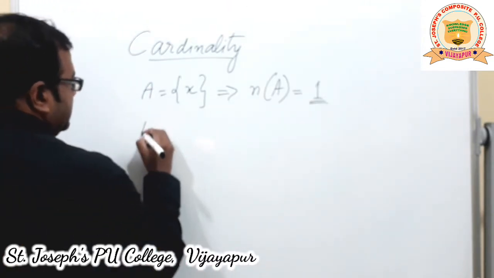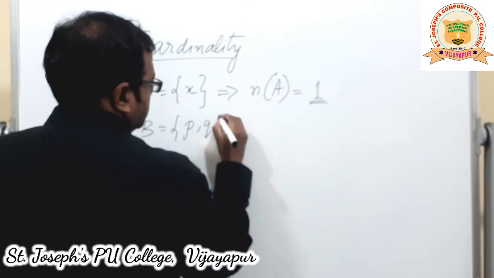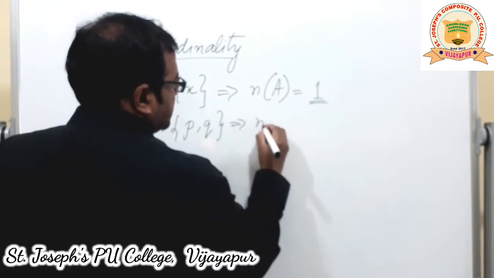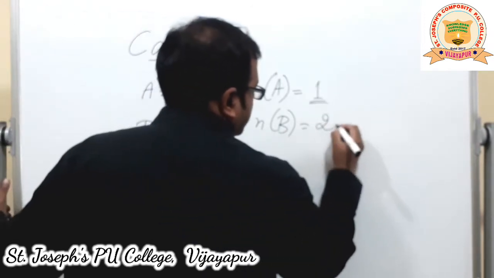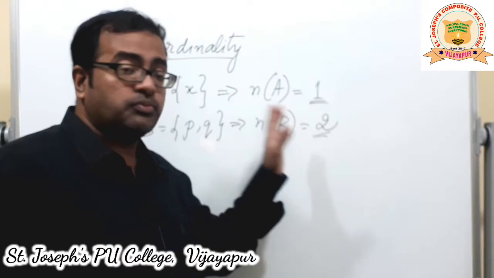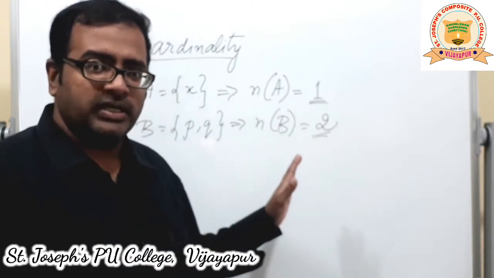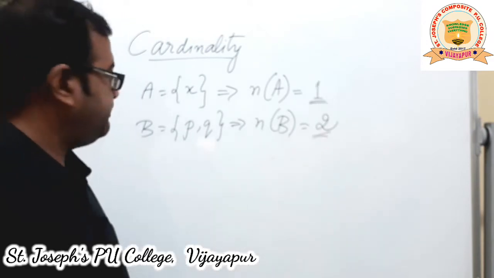Next, if I have B is equal to P comma Q, in this case, what is n of B? There are 2 elements, so simply 2. And this is not an element that we are writing. That's why we don't put brackets to it. It's not a set. It is the number of elements. So it is a number.